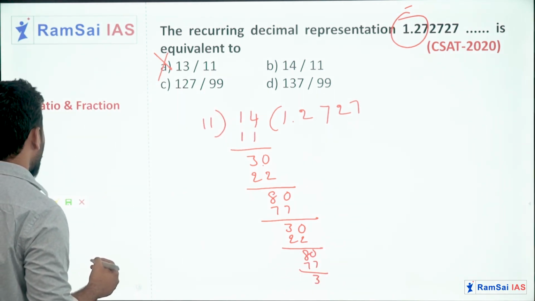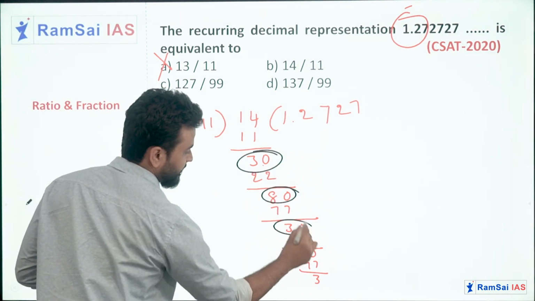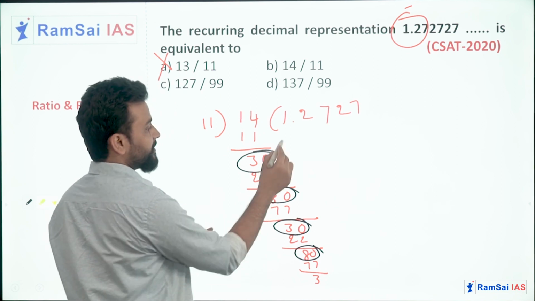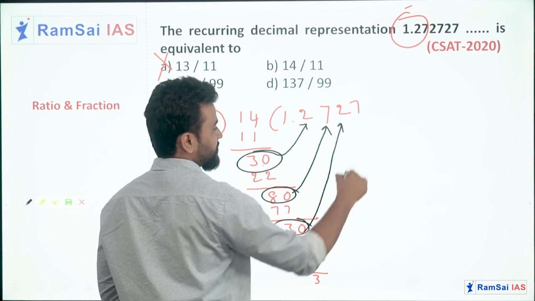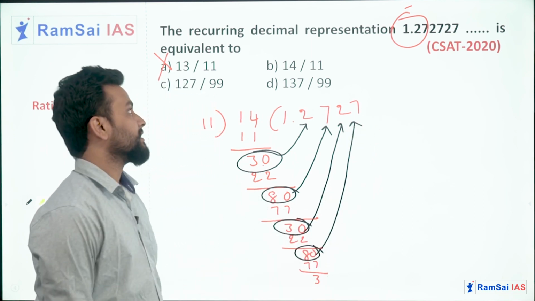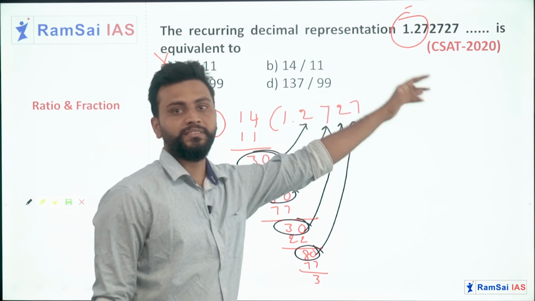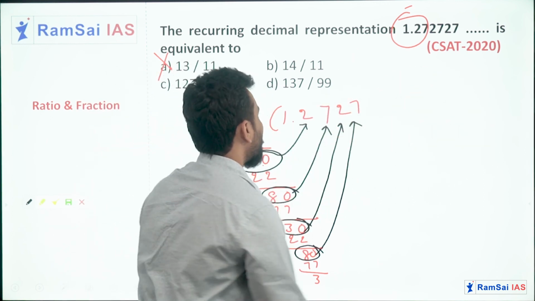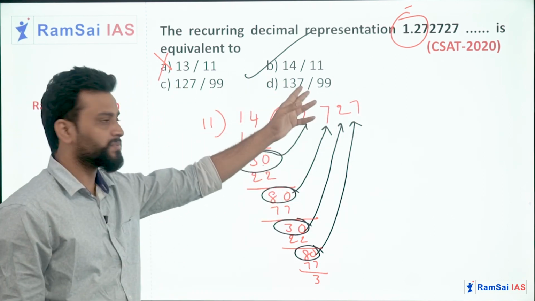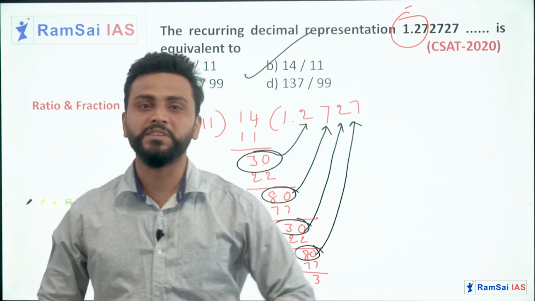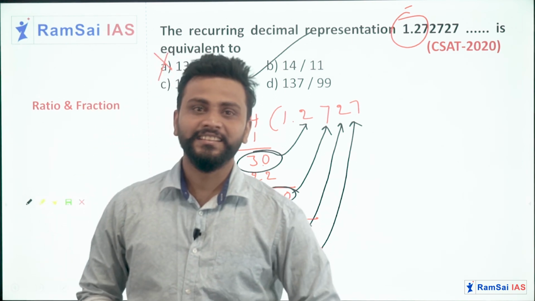This is getting repeated every time, 30, 80, 30, 80, and every time you are getting 2, 7, 2, 7. So this is a recurring decimal. So 14 by 11 is giving you 1.2727272727. So I'll go with option B, 14 by 11. If you want, you can cross check with the other two options as well, but the ultimate answer will be option B, 14 by 11 only. So guys, that's it. Keep watching.